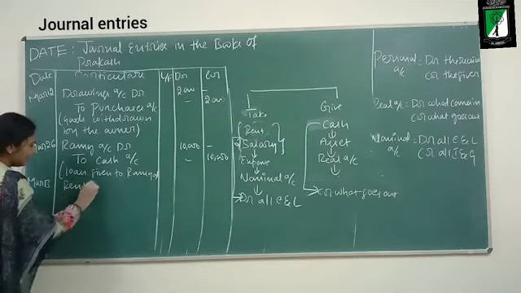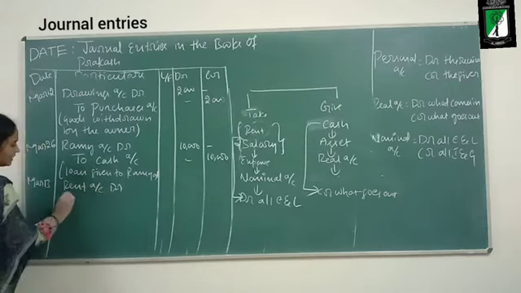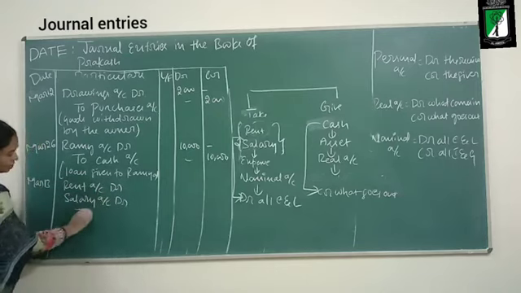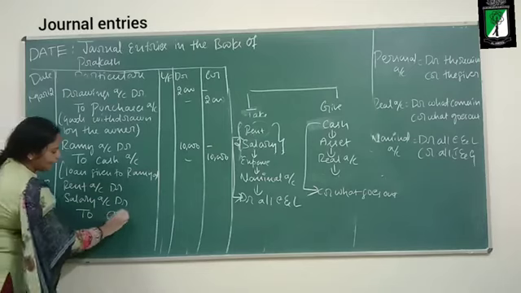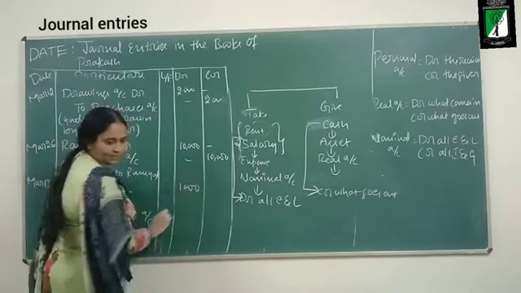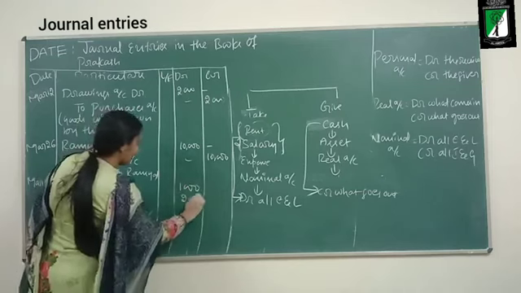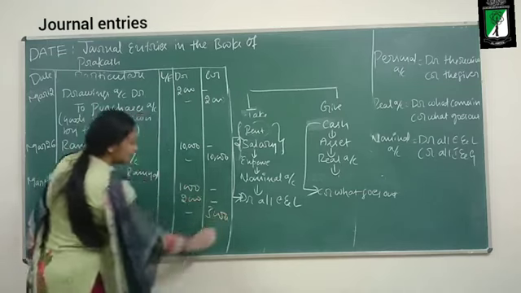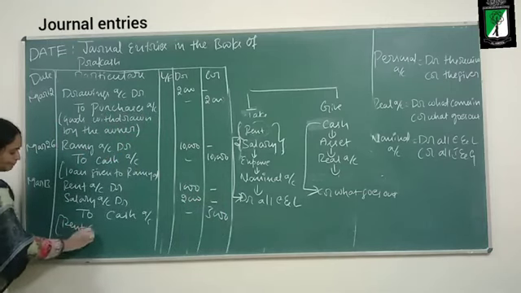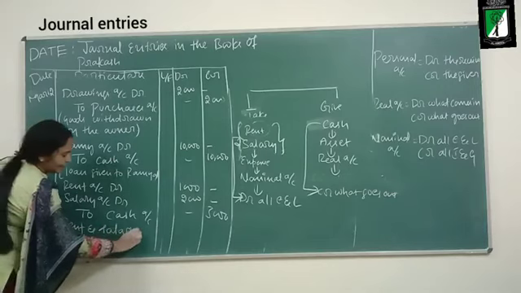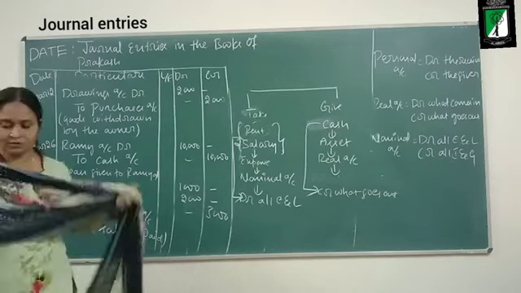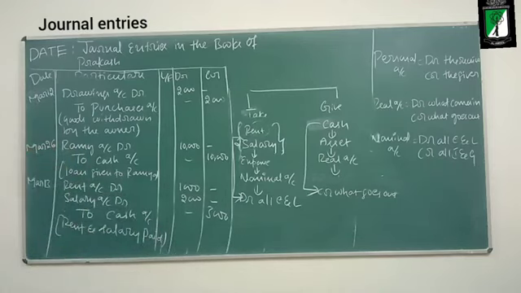Rent account debit, salary account debit, to cash account. How much rent is the business paying? 1000. How much salary? 2000. 2000 plus 1000 is 3000. What is the narration? Rent and salary paid. Thank you. Next class we will continue.